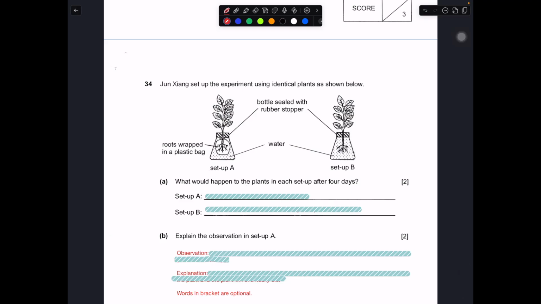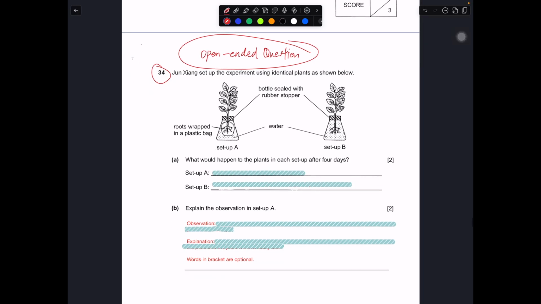34 onwards, over here, this is your actual open-ended question. For this part, this is really the part where you need to start to write longer sentences to be able to get the full mark. So over here, Jun Xiang set up an experiment using identical plants as shown below.